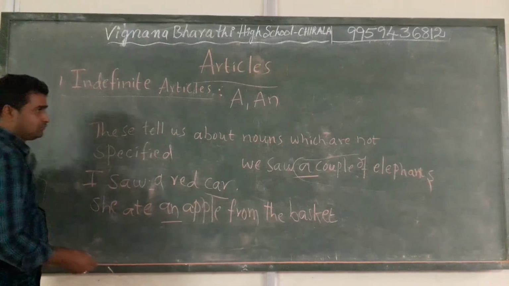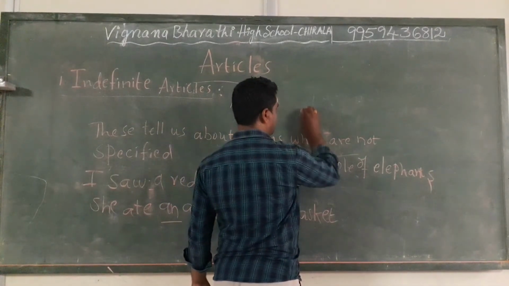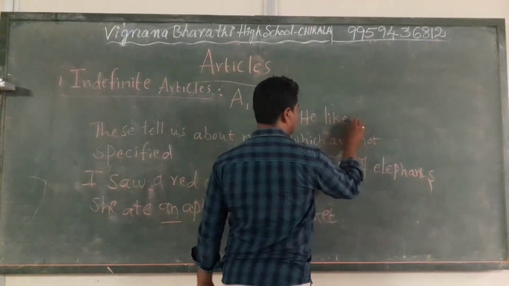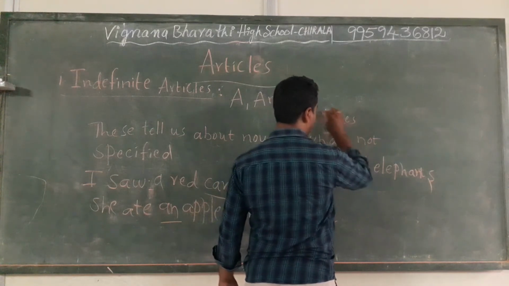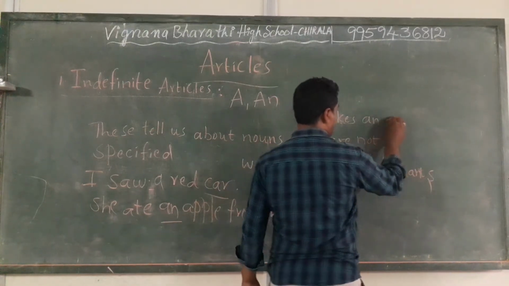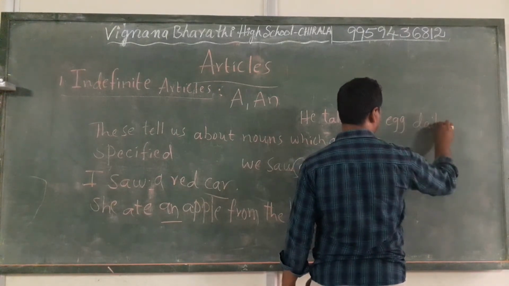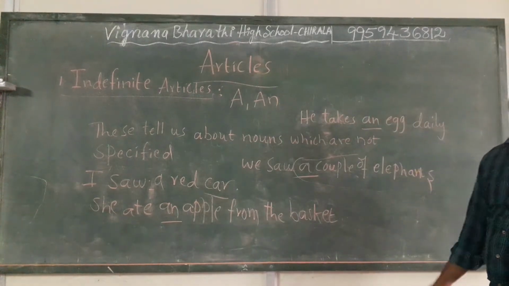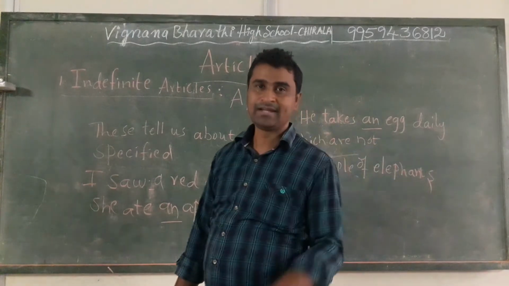One more example. He takes an egg daily, which means that among the many eggs there are, daily he takes one.